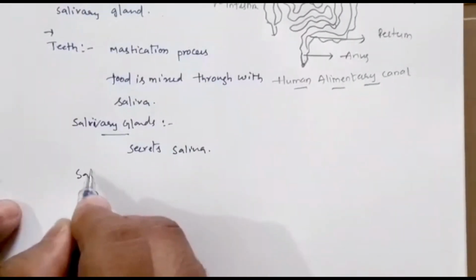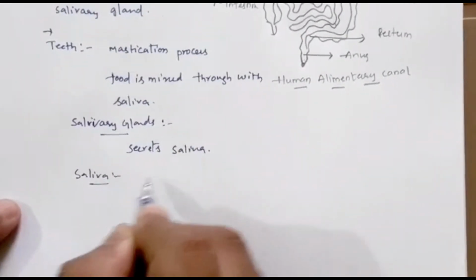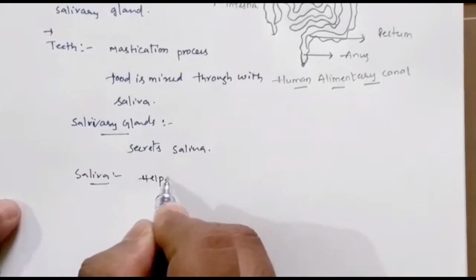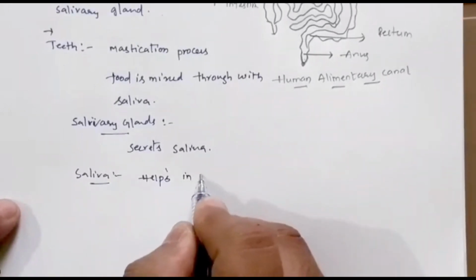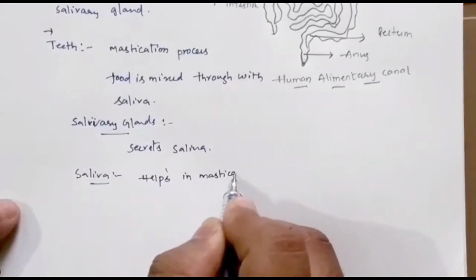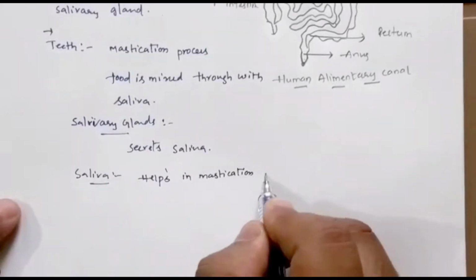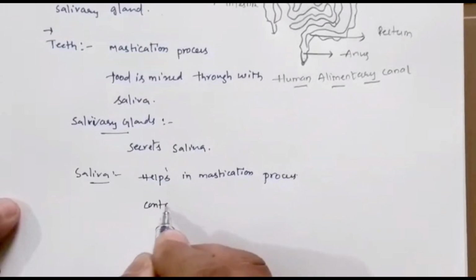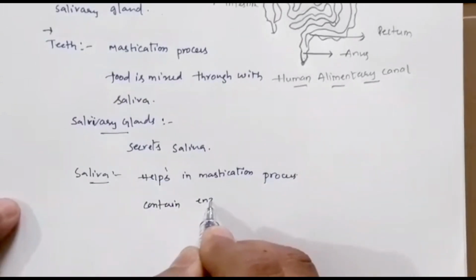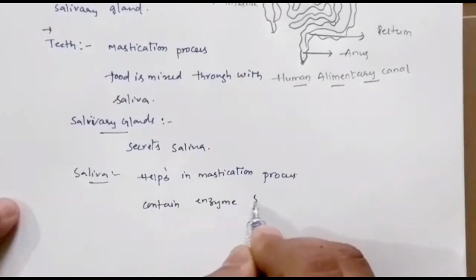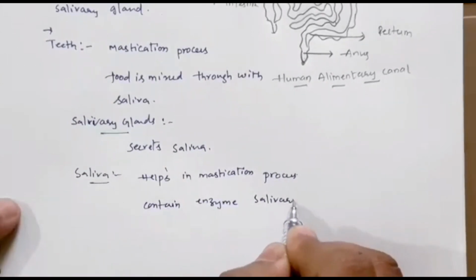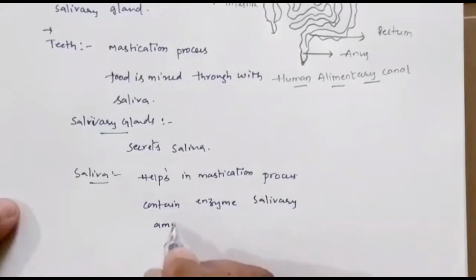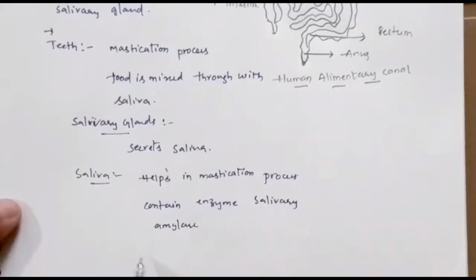So what is the function of saliva? So it helps in mastication process, as I said, and it contains an enzyme. So it contains an enzyme called salivary amylase. So what will this salivary amylase do?